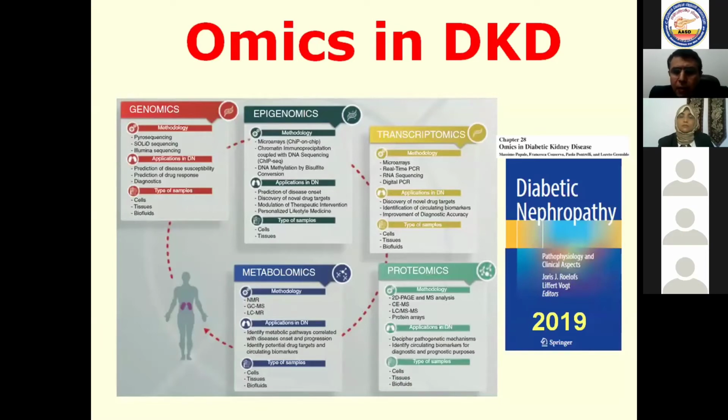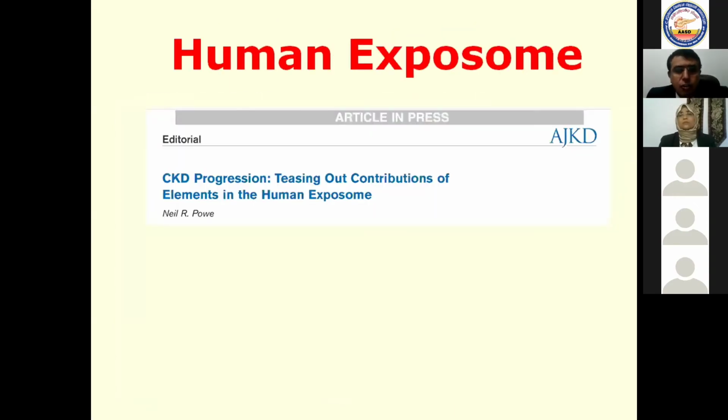Proteomics, which means the sequence of proteins, the fingerprint of each type of diabetic affection and diabetic nephropathy and other kidney diseases such as membranous and others, which may help you in diagnosis and management. Metabolomics, this means knowing the metabolic pathways which are responsible for the pathogenesis of diabetic nephropathy, and this may help you in identification of the onset of the disease, its progression, and to identify the drug of choice in your management. What is meant by human exposome?